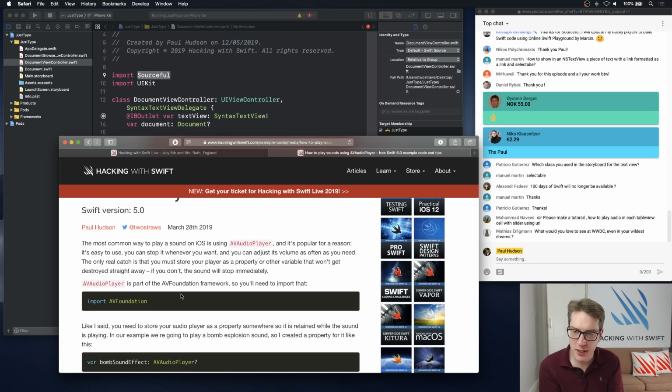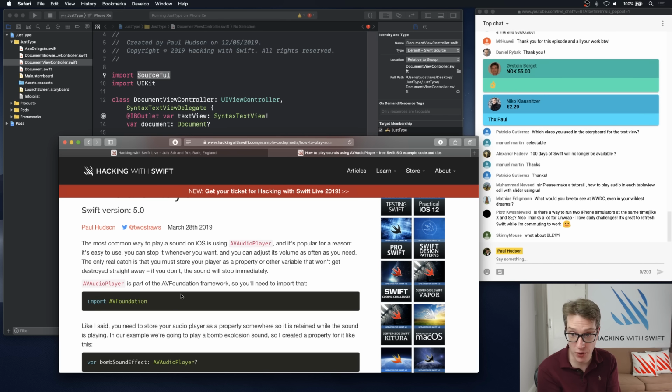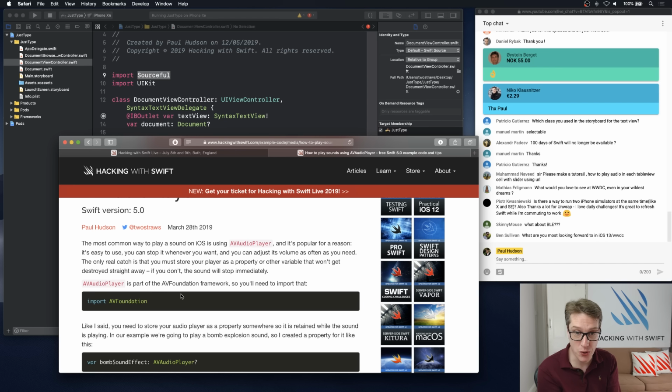What would I love to see at WWDC? So many things, Matthias. I would love to see Swift Core. We have JS Core for doing JavaScript, but not Swift Core for doing Swift. I would love to see a way to run Swift code on device in our own apps, because I know Apple want to control it with Swift Playgrounds or whatever, but I'd love to be able to say, run this code locally to do stuff, because it seems weird you can do it in JavaScript and not Swift.